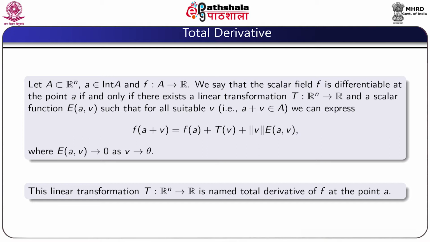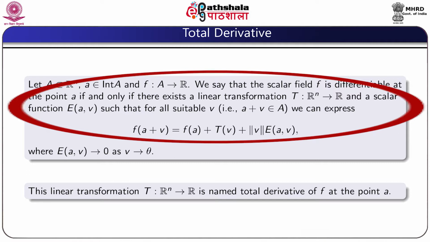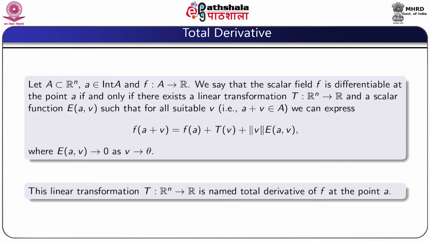Let A be a subset of Rn, a be an interior point of the set A, and f be a scalar field defined on the set A. We say that the scalar field f is differentiable at the point a if and only if there exists a linear transformation T from Rn to R and a scalar function E(a,v) such that for all suitable v we can express f(a+v) = f(a) + T(v) + norm of v times E(a,v), where E(a,v) tends to 0 as v tends to origin.